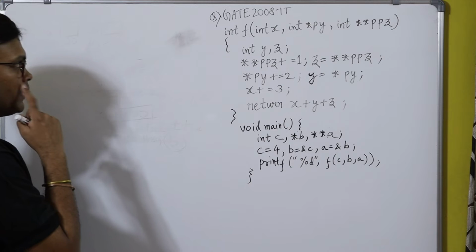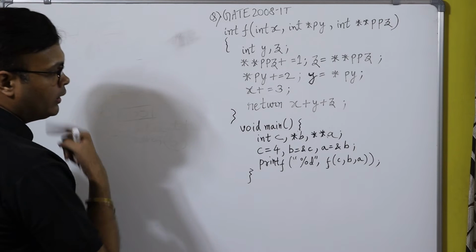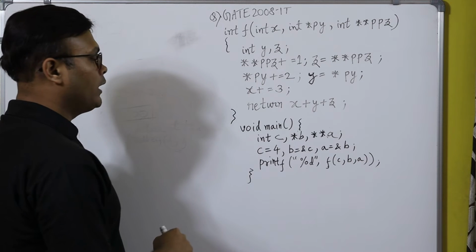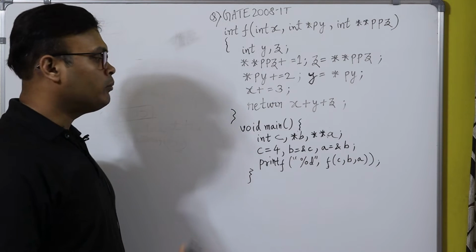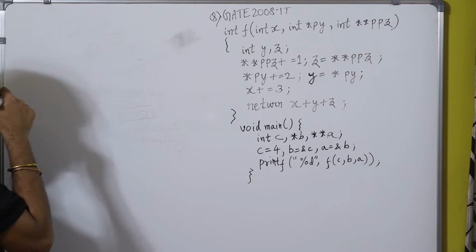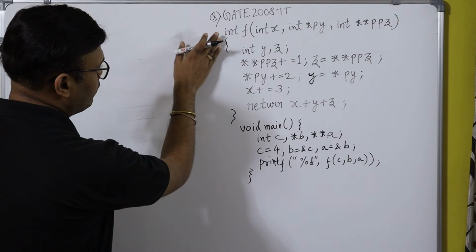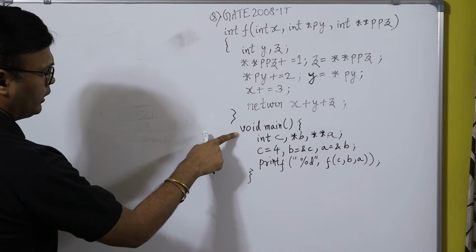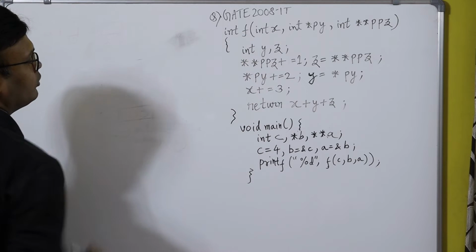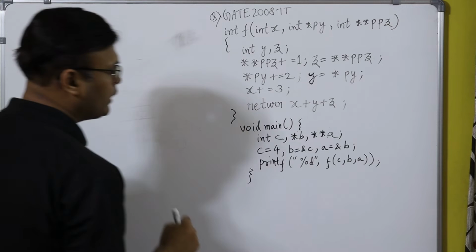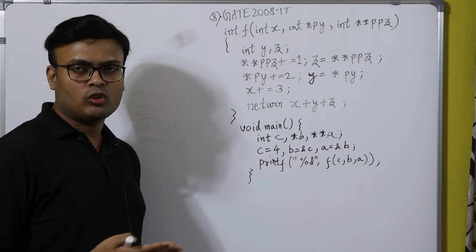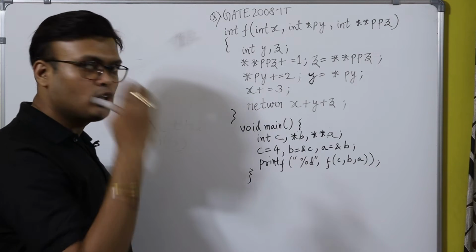Here you can see that one C code is written, and at the end they have asked to find out the output. In the question four options are there, but I have not written the options because that's not necessary. You can solve it very easily. Here one function is there, and here you can see void main, and the name of this function is f. Pointers have been used in this question, so this question is purely based on the concept of pointers. So let's solve this question.